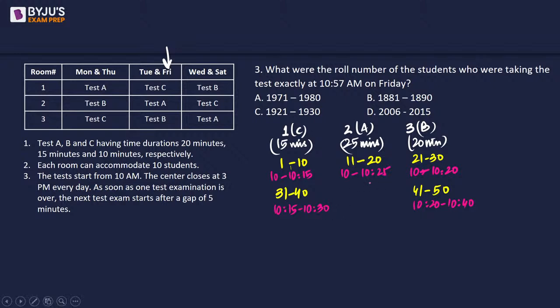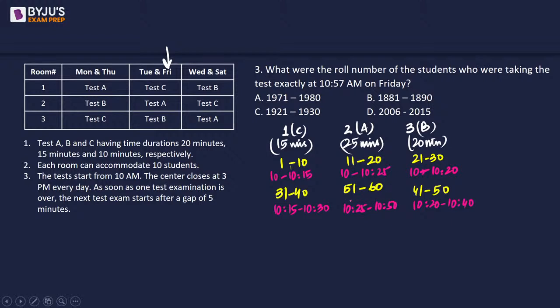So room number 2 gets vacant early. That's wherein roll number 51 to 60 will arrive, and they are going to be there from 10:25 to 10:50, right? So we can see that 51 to 60 is what we will have, right?